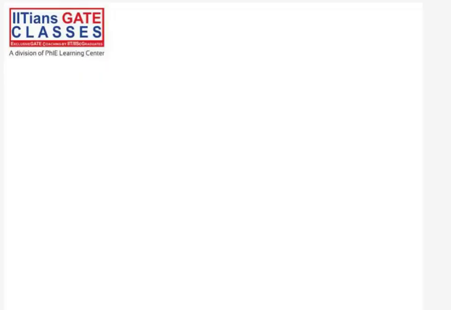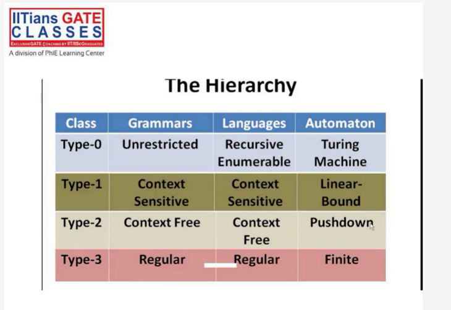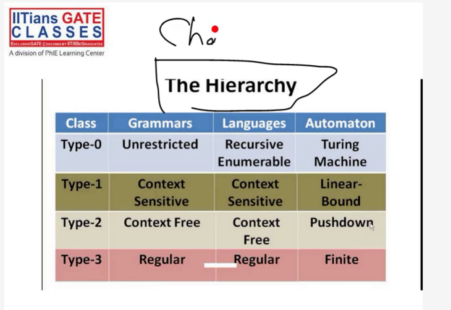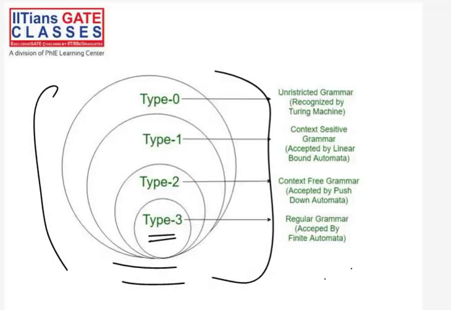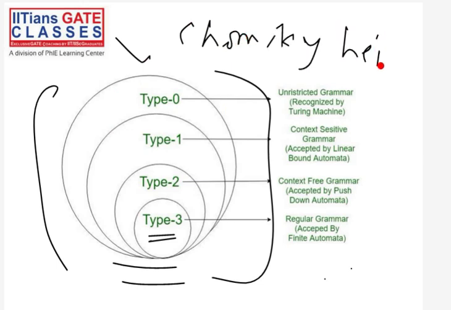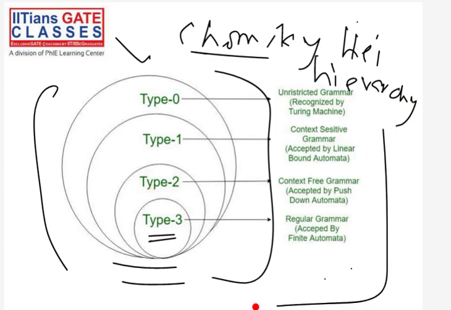Now let's move on. This is again the same thing that we have discussed so far. This is known as hierarchy. If you see this diagram, this diagram is known as the Chomsky hierarchy, whatever the spelling. This diagram is known as Chomsky hierarchy.